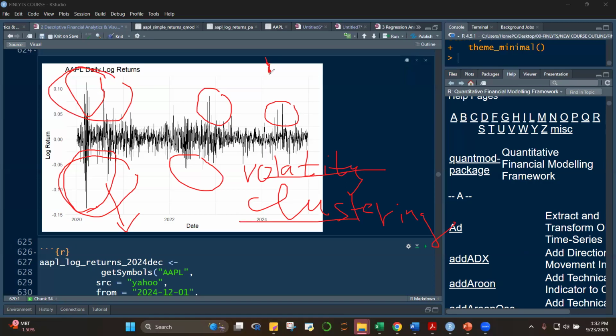So it's a series of prices, in this case returns, that's going down continuously, or it can be going up continuously. It's not the random type of up and down, but there's a distinct pattern of continuously going down or continuously going up. So that's what happens when we have volatility clustering.